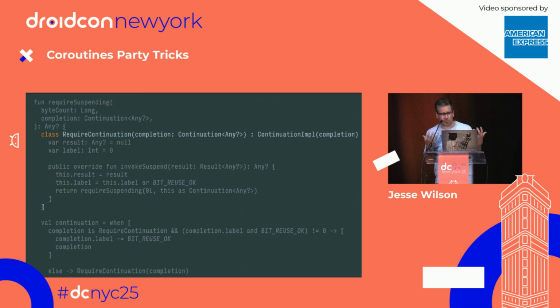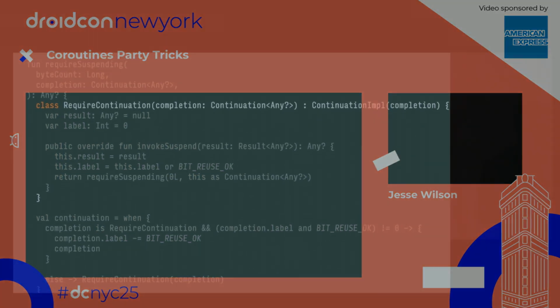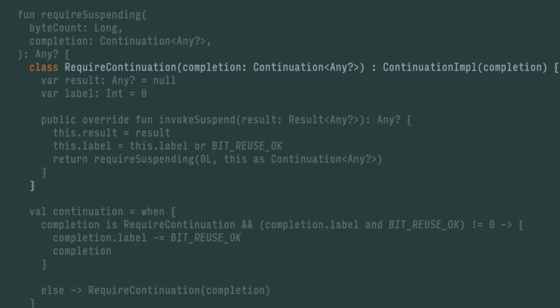The coroutines code, if I just drill into it, probably the most interesting thing is that the function takes a continuation in its signature. The original function just took a byte count. Now it takes a continuation called completion. And then in the function body, there's an anonymous class being declared, which is the continuation. If the function ever suspends, it's going to call this function to resume it later, and it keeps that state in a thing called a label. Whenever the function it called returns, it will shove the result in this result variable. And when it does resume, it resumes by being called on this invokeSuspend function. That will pick this function up where it left off.